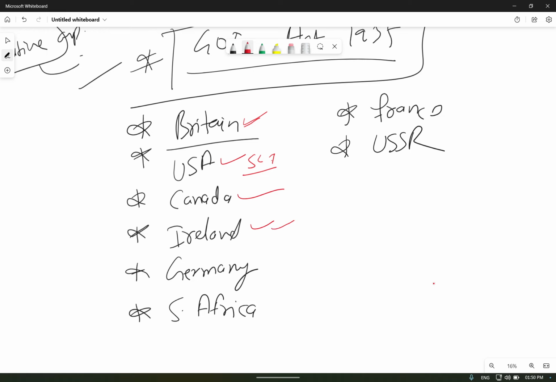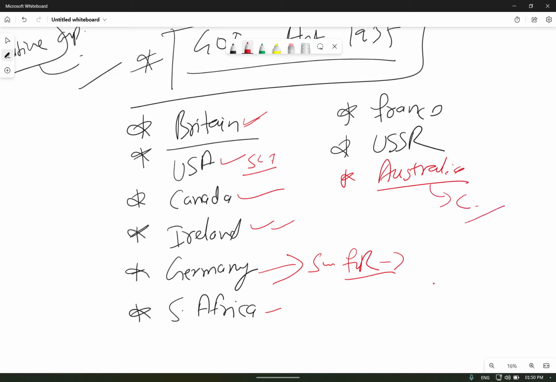From the Weimar Constitution of Germany, we took the provision concerning suspension of fundamental rights during emergency, how we can suspend the fundamental rights of the people during an emergency situation. We forgot to mention that Australia is also there. The Constitution of Australia gave us the concurrent list and provisions related to trade and commerce. Then South Africa gave us the amendment procedure by a two-third majority of the parliament, and election of members of Rajya Sabha on the basis of proportional representation.